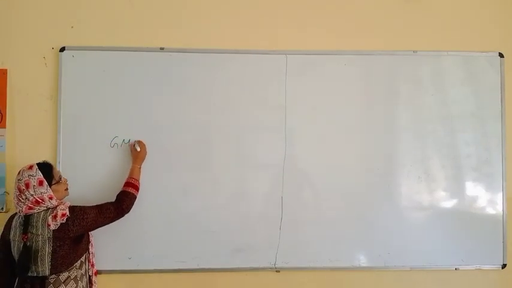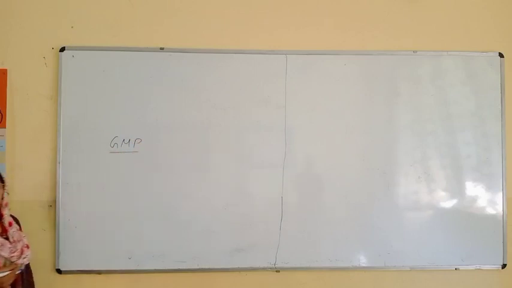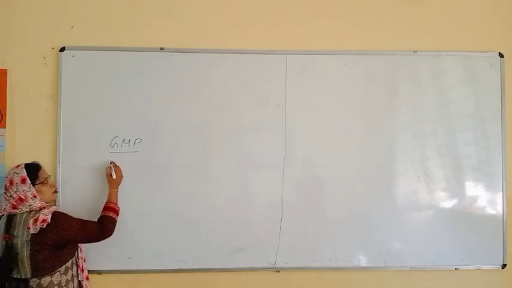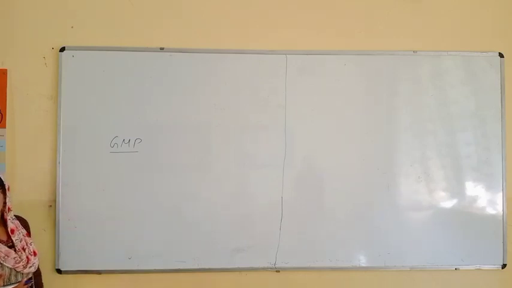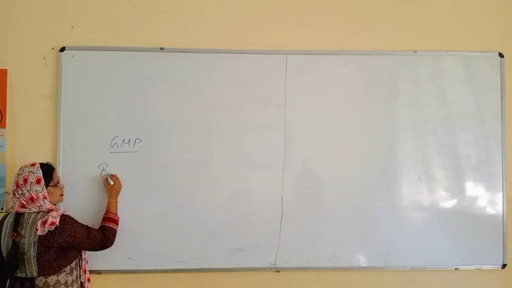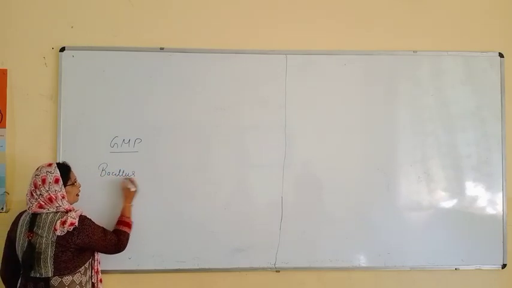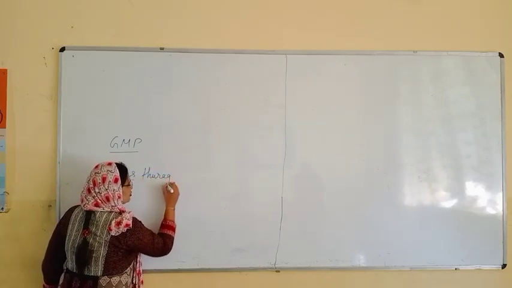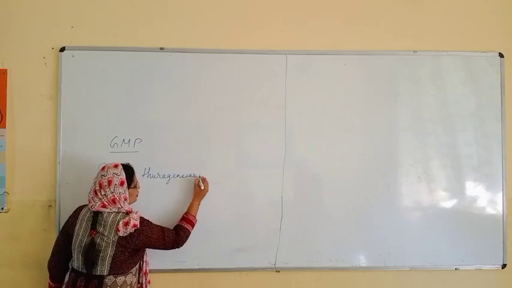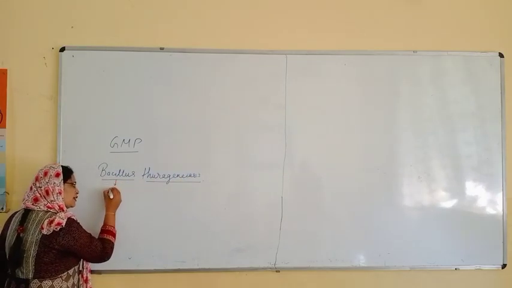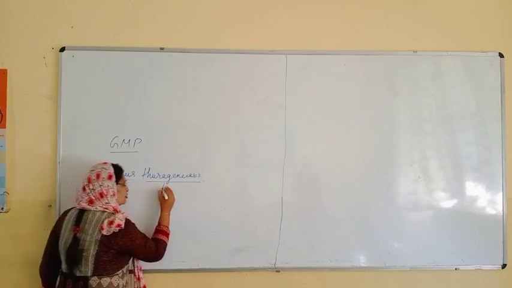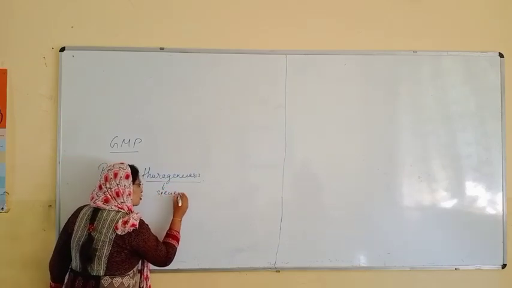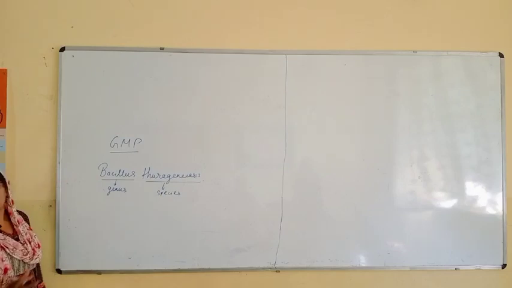Let us talk about the genetically modified plant. To get the genetically modified plant, we need organisms. One organism was very popular in getting a genetically modified plant, and that is Bacillus thuringiensis. Bacillus is the genus, and thuringiensis is a species. So you can say this is a genus and this is a species. This is the name of the microorganism.